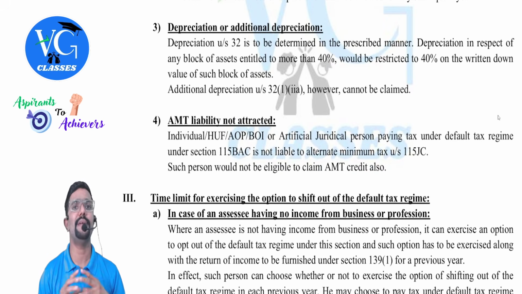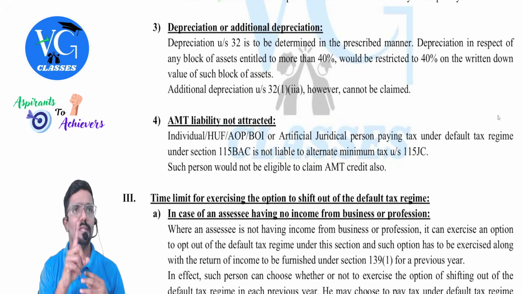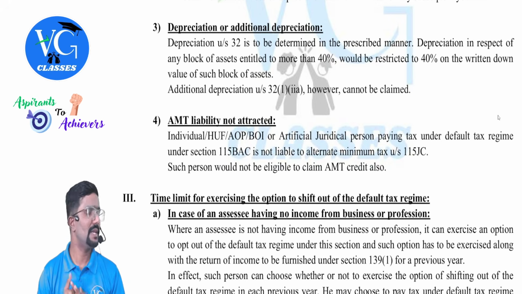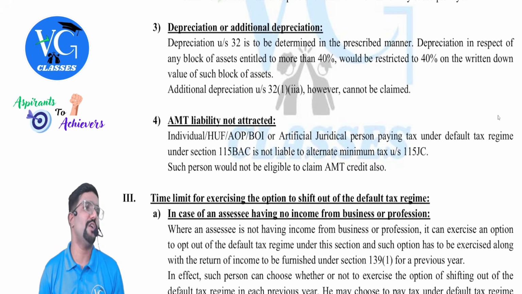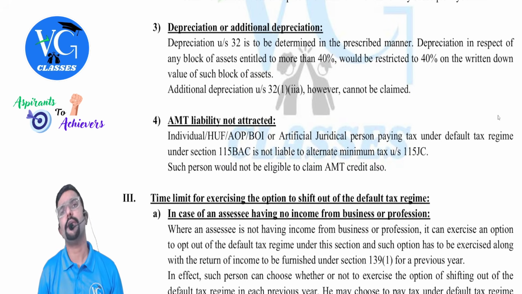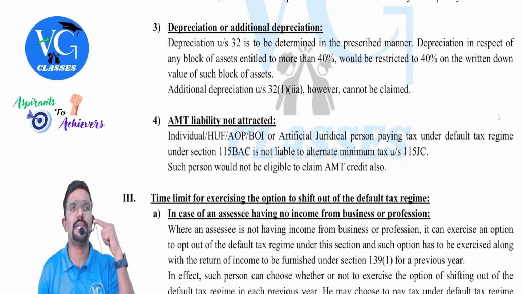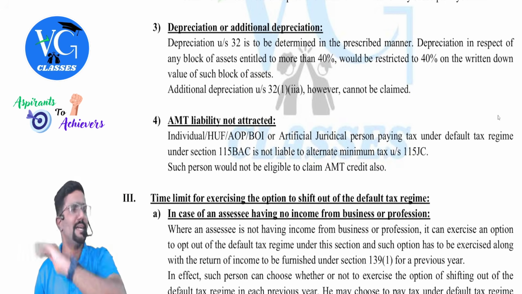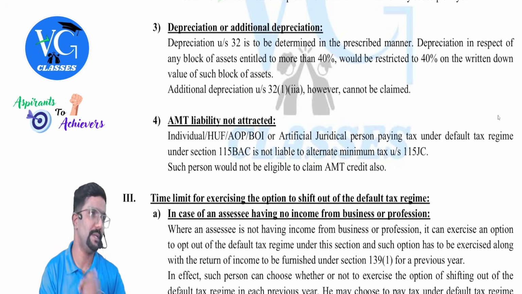The last point here is AMT. AMT means alternate minimum tax. This is a special provision applicable for the assessee who is claiming a few deductions. And this I would be covering as the last chapter. In the last chapter, you can see chapter 10 is alternate minimum tax. But the alternate minimum tax provision is not applicable for the assessee who is following default regime. For them, there is nothing called AMT. So that means if I am the assessee who is following optional scheme, AMT would be applicable? Maybe yes. Because there are certain conditions given. Only if the conditions are satisfied, AMT is applicable for you. We will see that in chapter 10. So as of now, just know one thing. If the assessee is following default regime, no AMT.